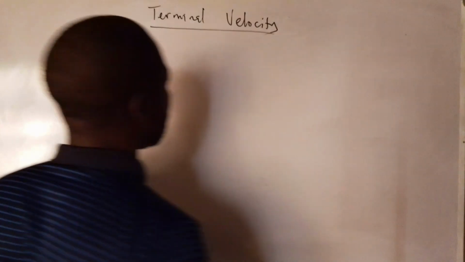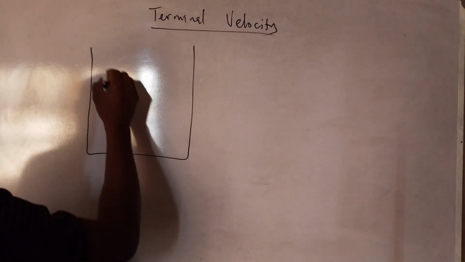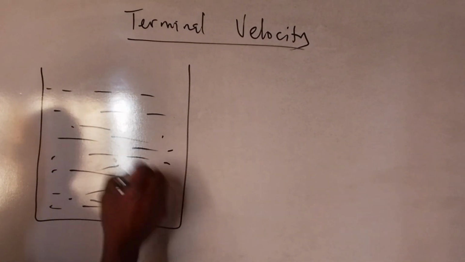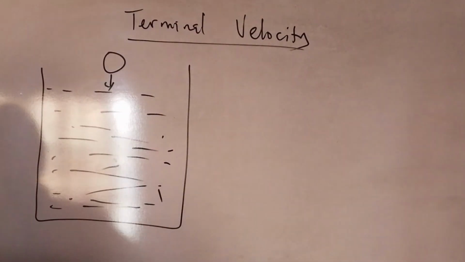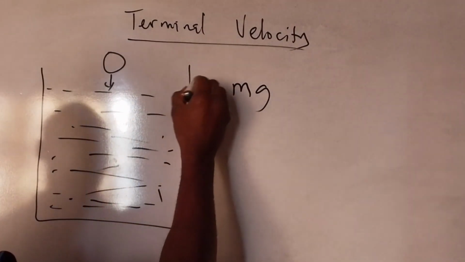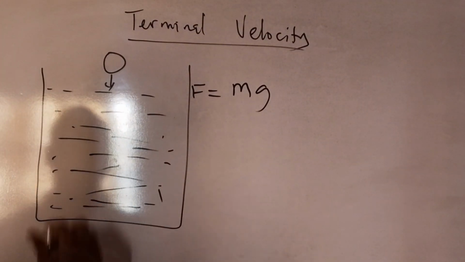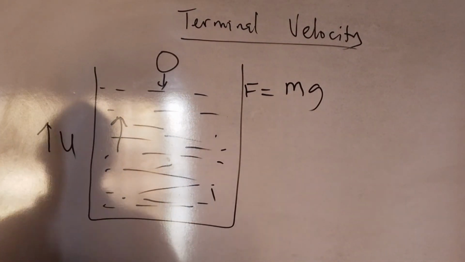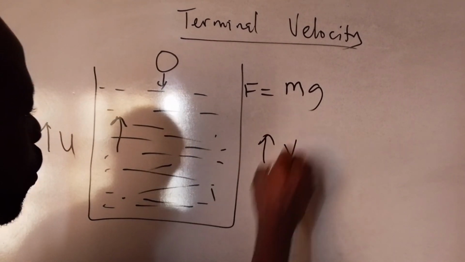All right, now, when you drop a metallic ball, this is a container and it contains liquid. So when you drop a metallic ball into this liquid, immediately it drops, it's coming with a force mg. That's the force it is coming with. Now, when it enters this liquid, it's going to experience upthrust, U. And then it's going to experience force due to viscosity, V.